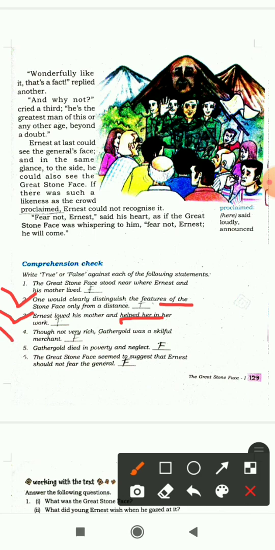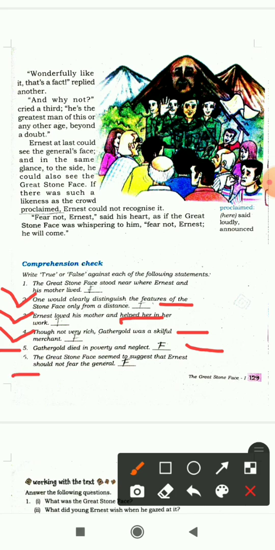Fourth one is, though not very rich, Gathergold was a skillful merchant. That is false, because Mr. Gathergold was a skillful merchant, but he was very rich also. That's why it is false. Fifth one is, Gathergold died in poverty and neglect, which is false, because when Gathergold died, he was very rich at that time, and everyone knows about him.